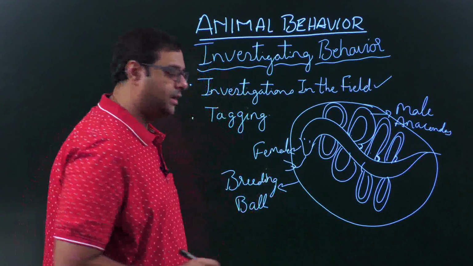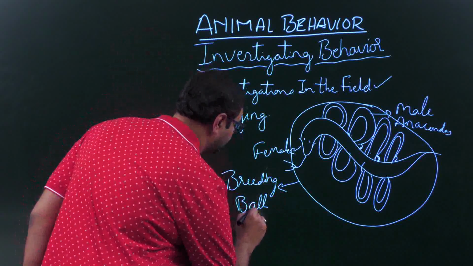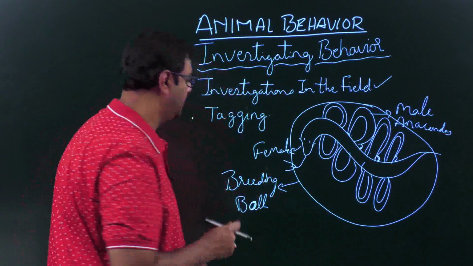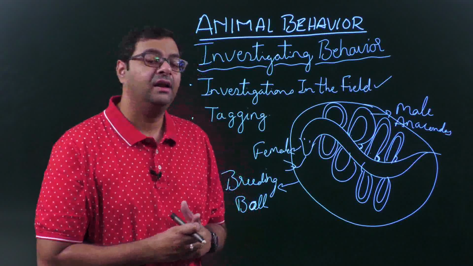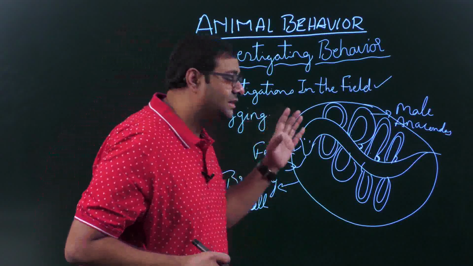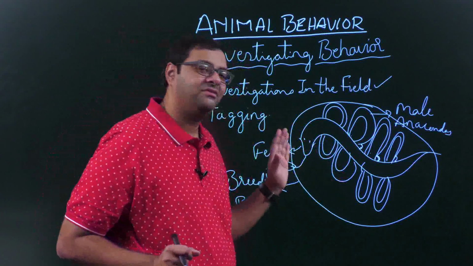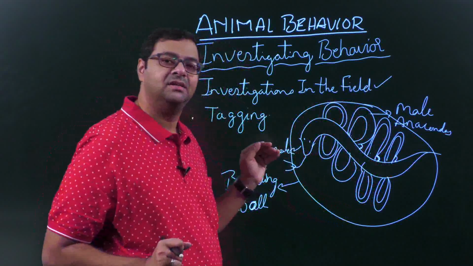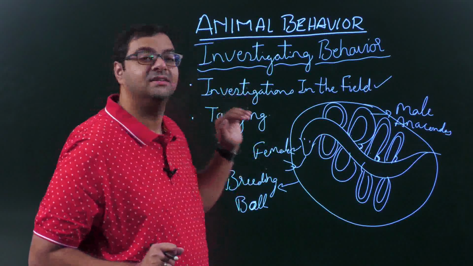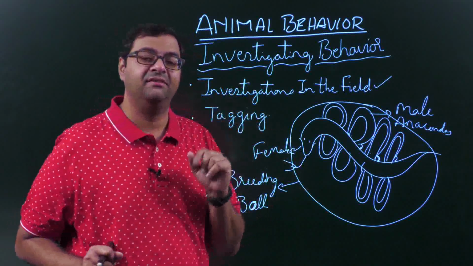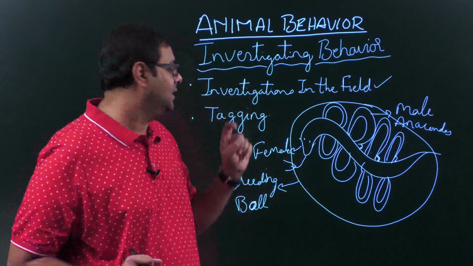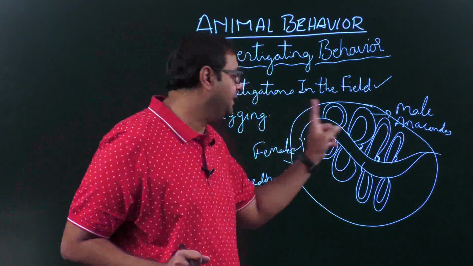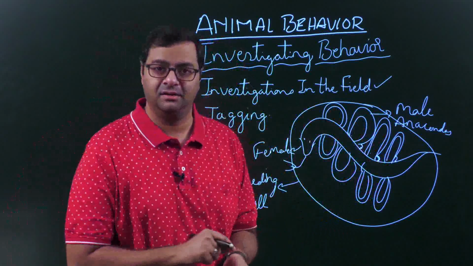Okay, right? It is not B-A-L-L, it is B-O-L-L, breeding ball. Now, this kind of behavior in animals was investigated by scientists. Okay, they have investigated it. Now, finding this type of breeding ball is very difficult.